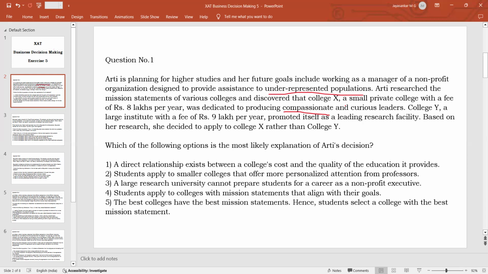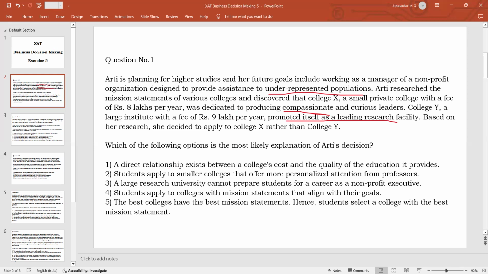That is the motto of college X. Whereas college Y, the fee is higher, but their objective is to give more emphasis to research, to develop researchers. So obviously she will go to college X, because her personal ambitions are aligned with the objectives of college X.